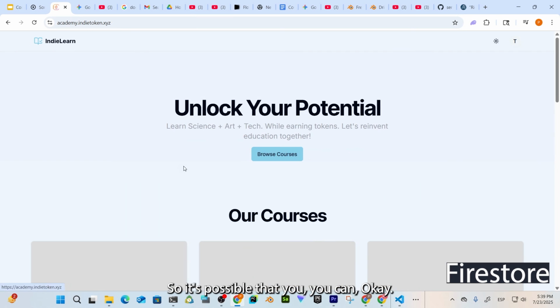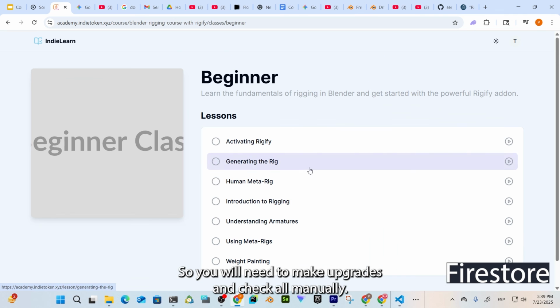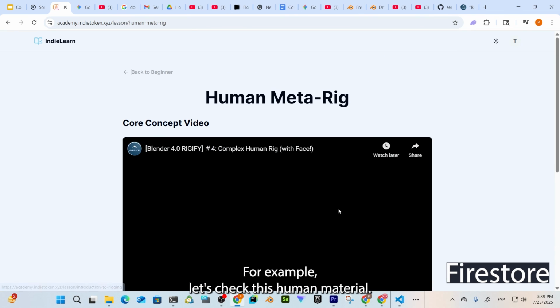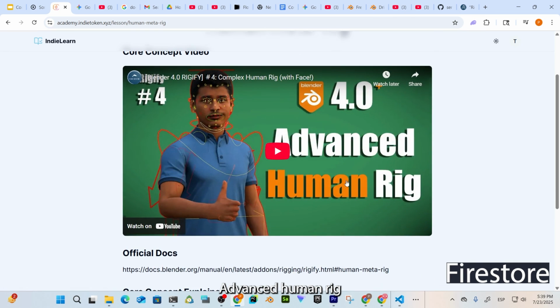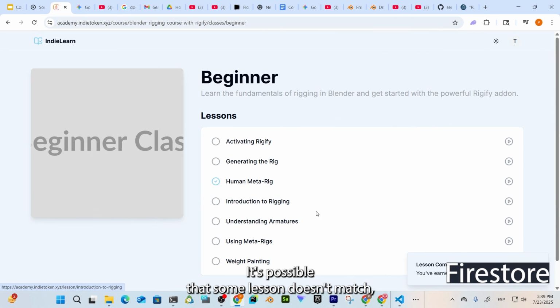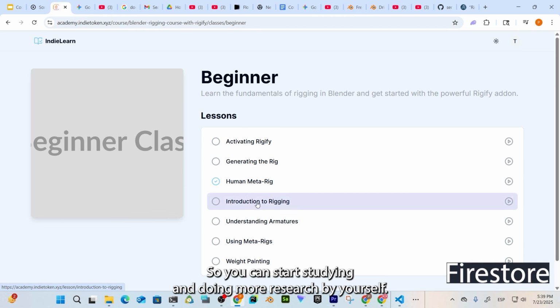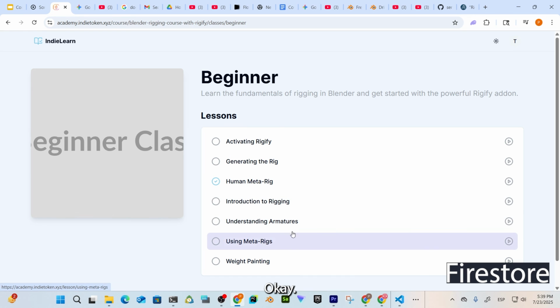Okay, it's possible that the course isn't perfect, so you will need to make upgrades and check everything manually. For example, let's check this human meta rig, advanced human rig. It's possible that some lessons don't match, but it's a great start, a great bootstrap, an MVP for your course, so you can start studying and doing more research by yourself, okay?